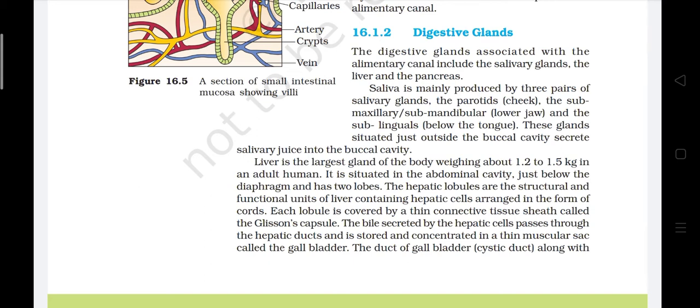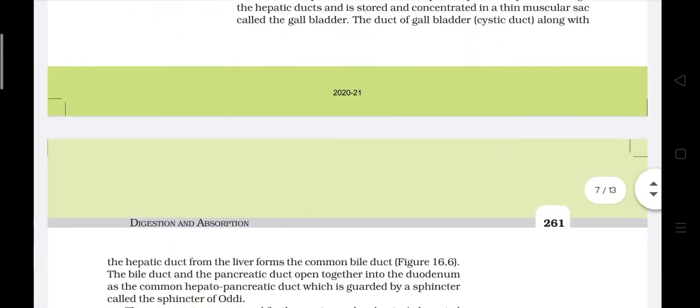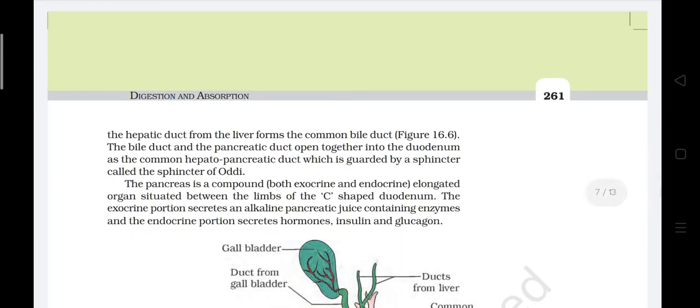The bile secreted by the hepatic cells passes through the hepatic ducts and is stored and concentrated in a thin muscular sac called the gallbladder. The duct of the gallbladder, the cystic duct, along with the hepatic duct forms the common bile duct. The bile duct and the pancreatic duct open together into the duodenum as the common hepatopancreatic duct, which is guarded by a sphincter called the sphincter of Oddi.